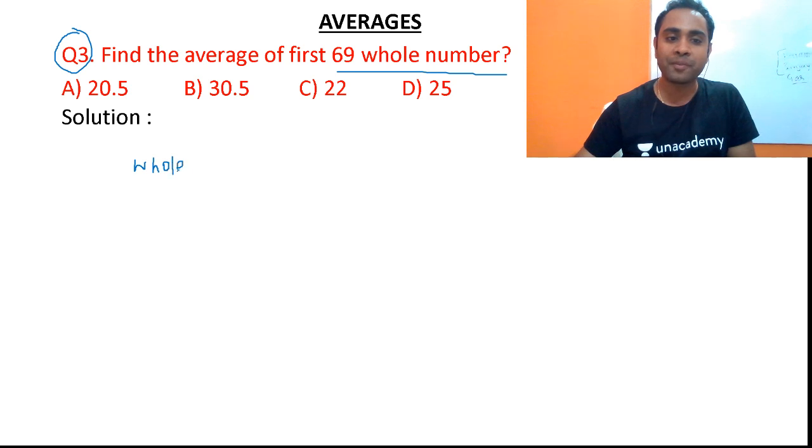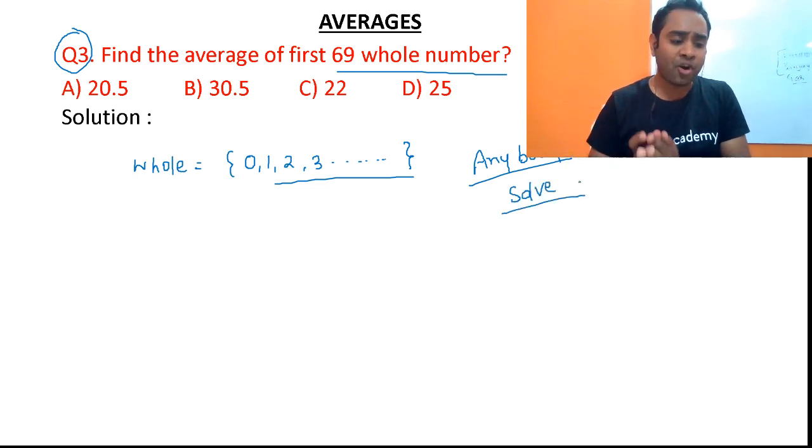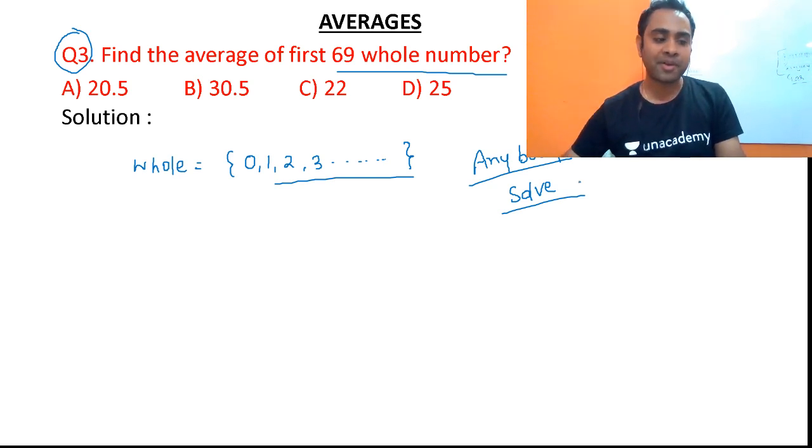So whole number, friends, will start from 0, 1. So whole numbers will start with 0 and then keep incrementing. Can anybody solve and tell me the answer? Friends, the average of continuous numbers will be nothing but first number plus last number divided by 2. Can anybody solve and tell me the answer?